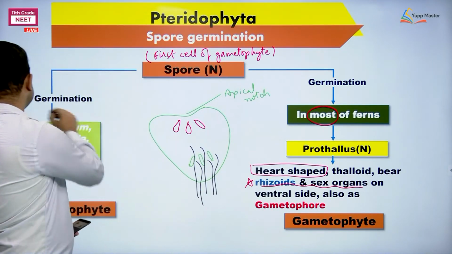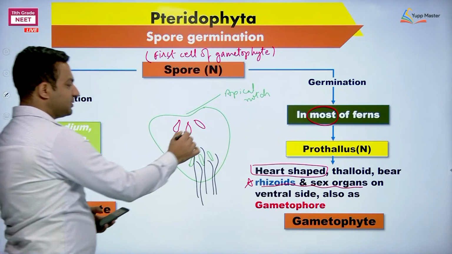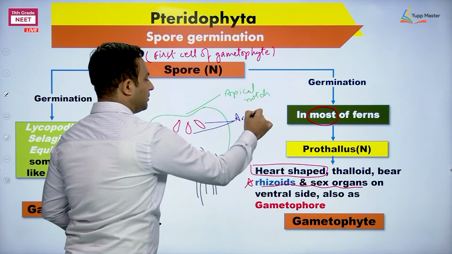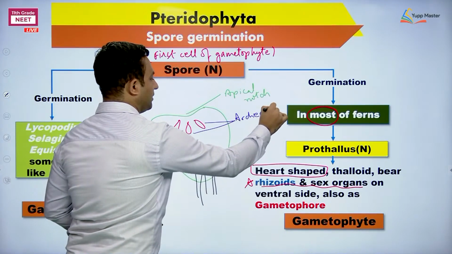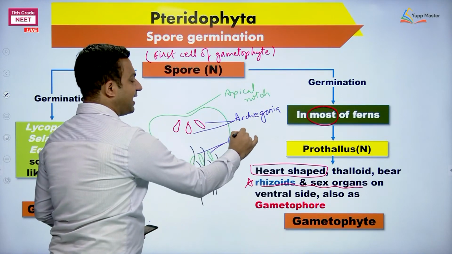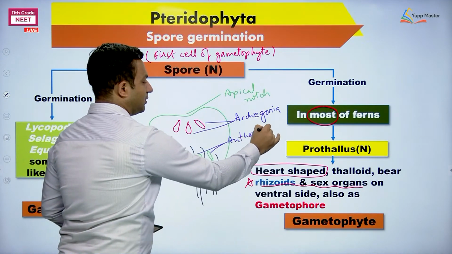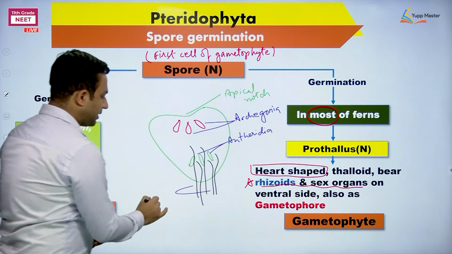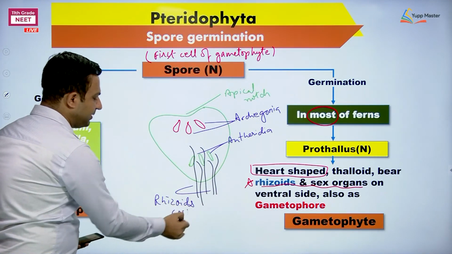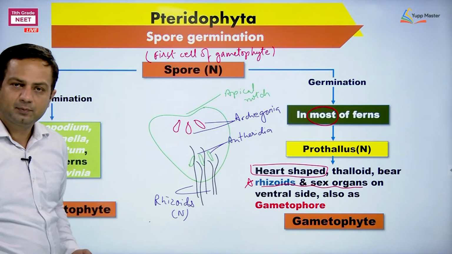So these structures are archegonia, these are antheridia, and these are what? Rhizoids. Ploidy of rhizoids, obviously haploid, being on the gametophyte.